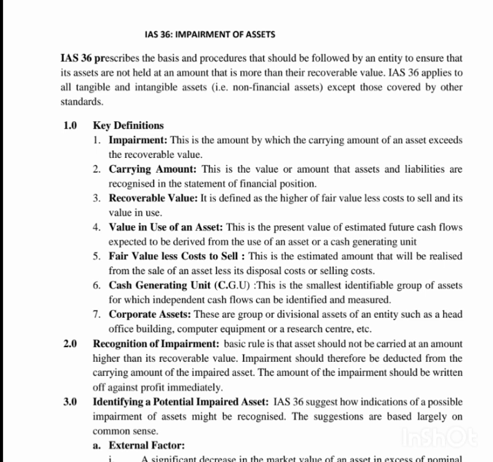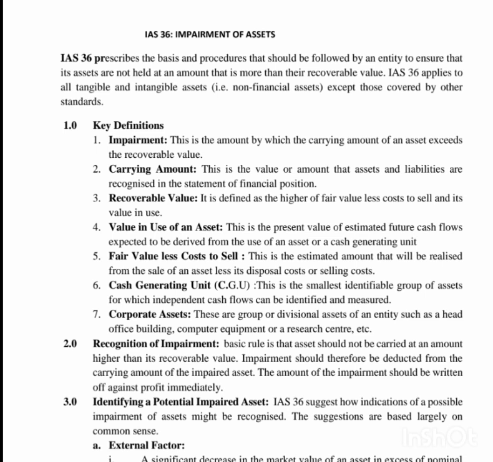IAS 36 prescribes the basis and procedure that should be followed by an entity to ensure that its assets are not held at an amount that is more than their recoverable value. IAS 36 applies to all tangible and intangible assets, that is, non-financial assets, except those covered by other standards. So what are the key definitions you must know? We have impairment. Don't forget IAS 36 is impairment of an asset.